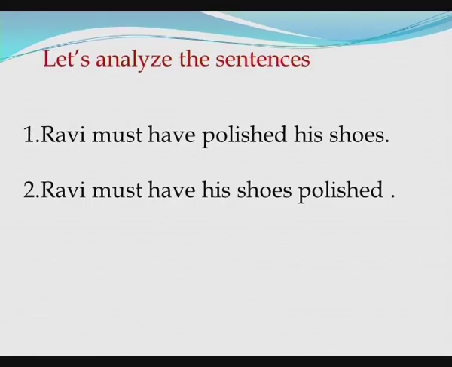Here is another pair of sentences. Ravi must have polished his shoes, Ravi must have his shoes polished. If we see the first sentence, Ravi must have polished his shoes, it is not a suggestion or any order. When do we use such a sentence?